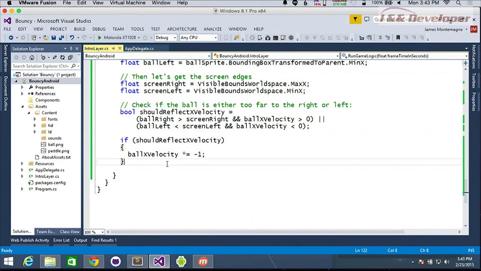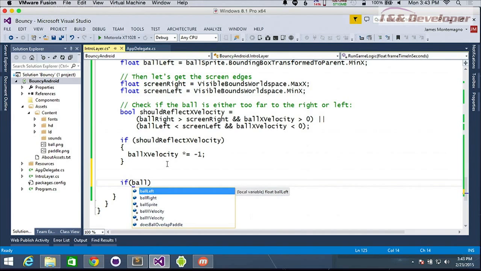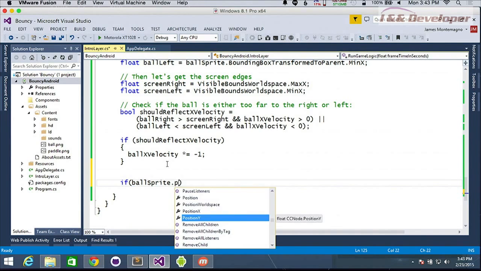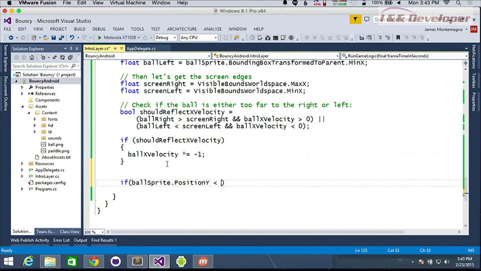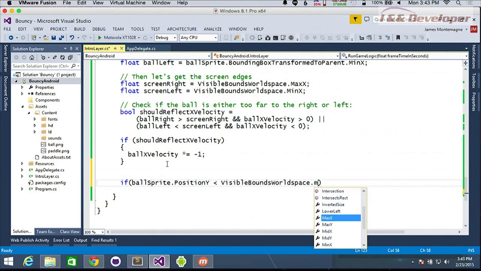So what we could do is come down here and say if our ball sprite dot position y is less than our visible world space dot max y. I think it's greater than.